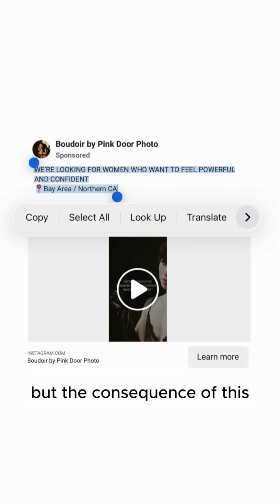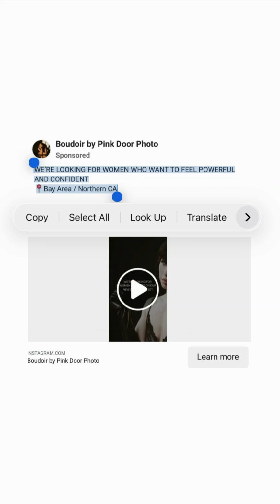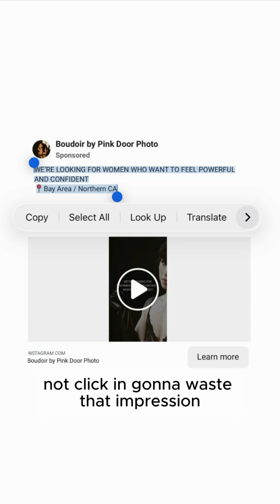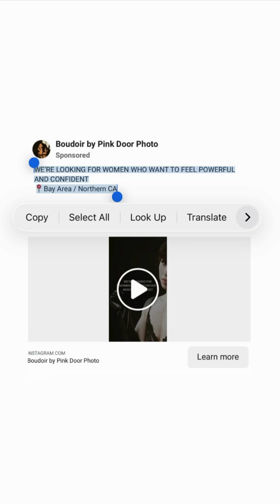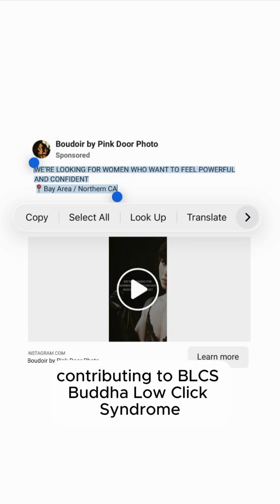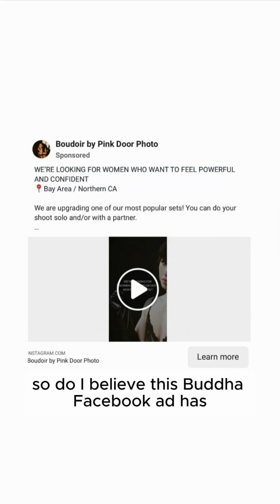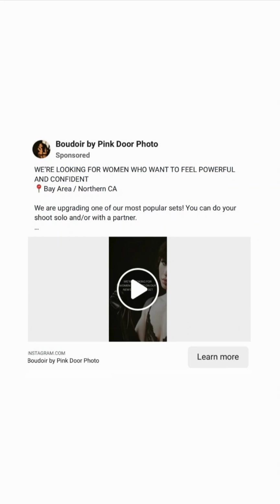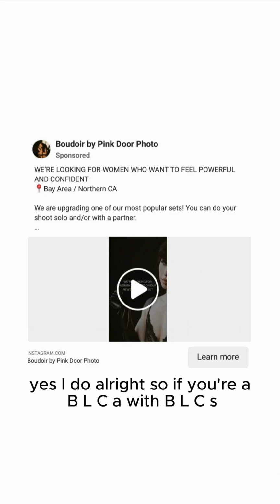But the consequence of making this mistake is way more women actually going to scroll by our Boudoir Facebook ad, not click in, going to waste that impression, bringing our unique CTR under 6%, contributing to BLCS, Boudoir low click syndrome. So, do I believe this Boudoir Facebook ad has Boudoir low click syndrome, aka BLCS, with a unique CTR under 6%? Yes, I do.